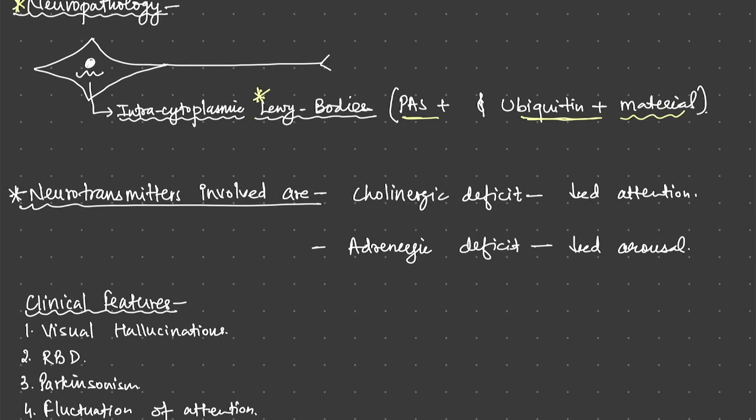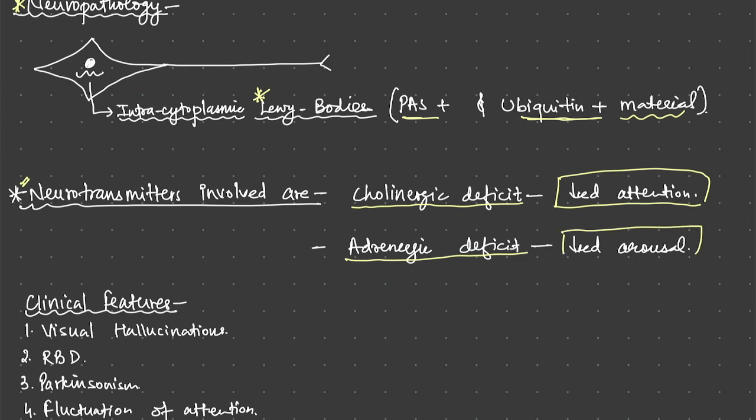Now the neurotransmitters involved. There is destruction of neurons in certain areas of the brain, for example the forebrain and the basal ganglia. That is why there is dementia, and that is why there are Parkinson's disease-like features. There are two neurotransmitters which are mainly involved. One is acetylcholine: there is a cholinergic deficit, which results in decreased attention. Secondly, there is an adrenergic deficit, which results in decreased arousal, right?